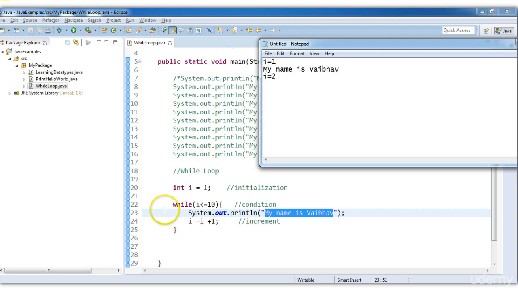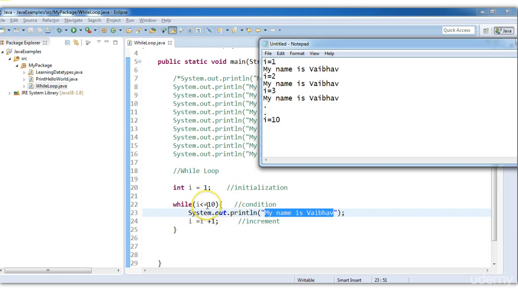Now it will go again, because the condition is true. It will again check if i's value is less than 10. Yes, it is less than 10. So it will again print my name is Vaibhav. Then it will increment the i value and make i equal to 3. Then it will go up and check i is less than 10. Yes, it is less than 10. So it will print. This will continue till the i value becomes 10.